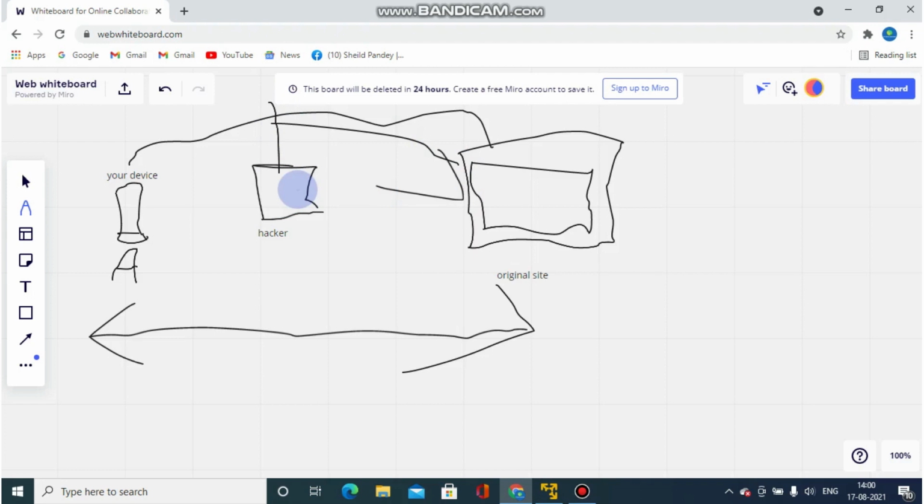It will open the Facebook which you were opening previously, but in between it will create a wall, and in that wall it will ask you to enter your name, and then it will directly take you to the original website. So stay away from these fake hackers. These are all fake.